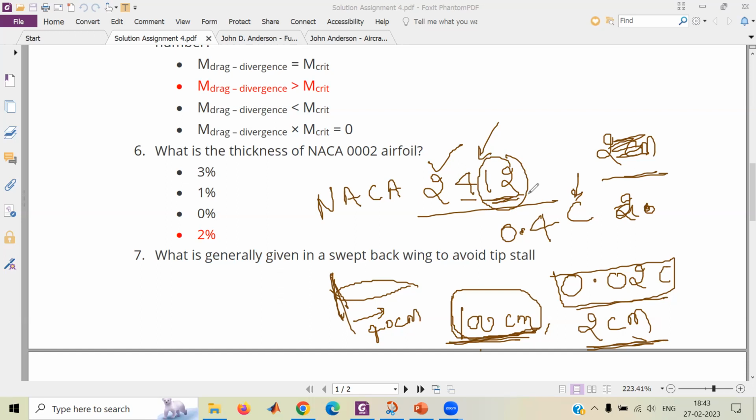Sir, the maximum thickness to chord ratio is present. Right. So it is basically 0.12 times C. So if your C is 100, in that case, it will be 12 centimeters. All right. So in this case, you see the last 2 digits are 02, and that's why 2%. Okay. Let's move ahead.